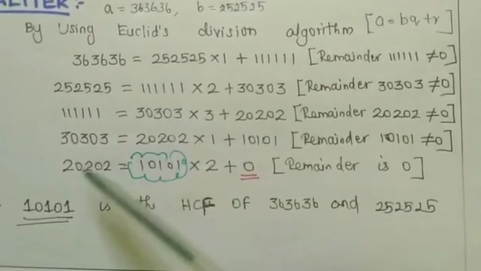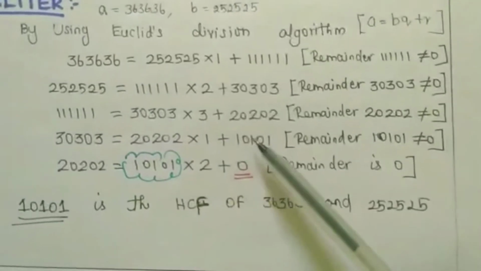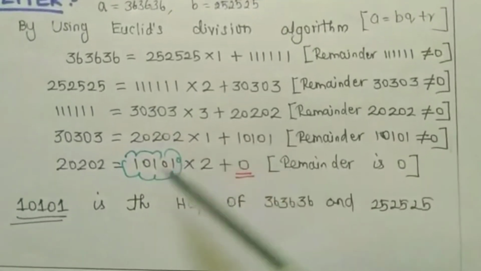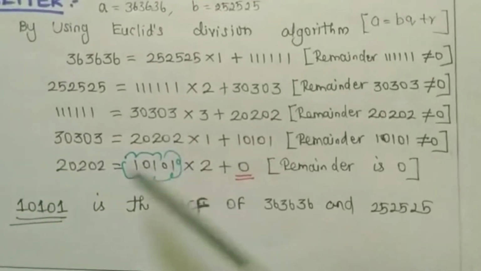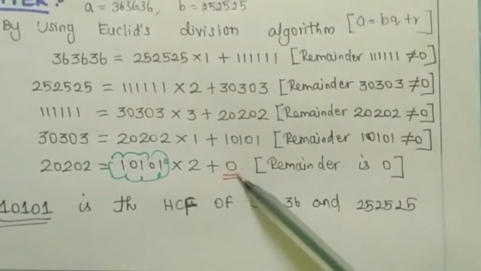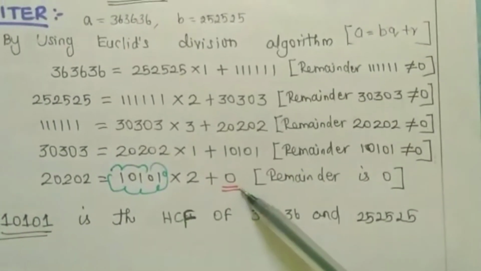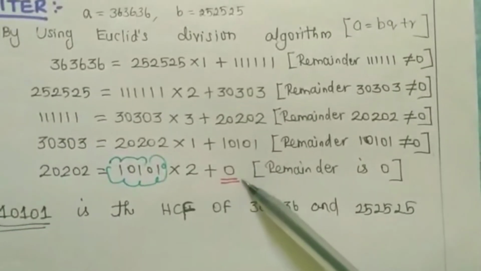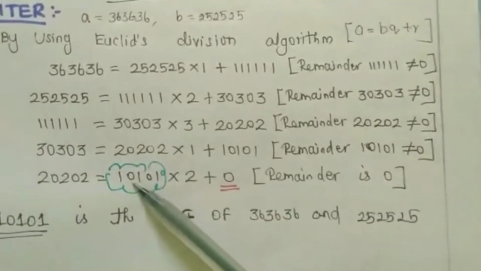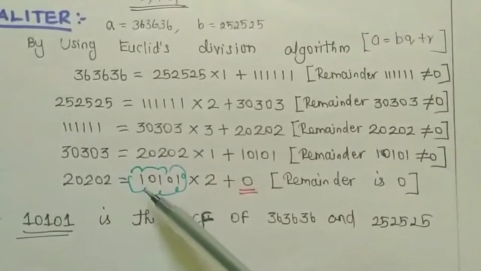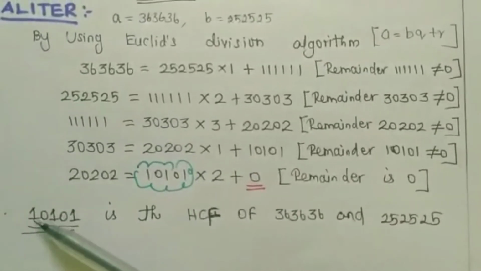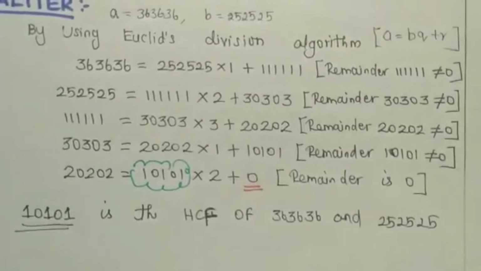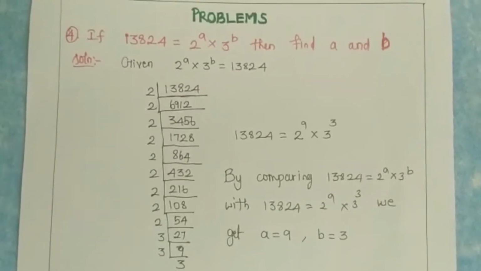So I am writing the number here, 20202 is equal to, what is the remainder here? 10101. How many times? Exactly 2 times. So 2 times of 10101 is what? 20202. That means the remainder will be 0. As you get the remainder 0, that divisor is called the HCF. What is the divisor? 10101. So what is the HCF? 10101 is the HCF.